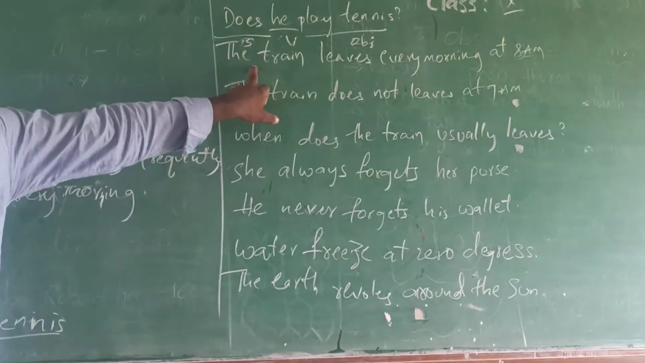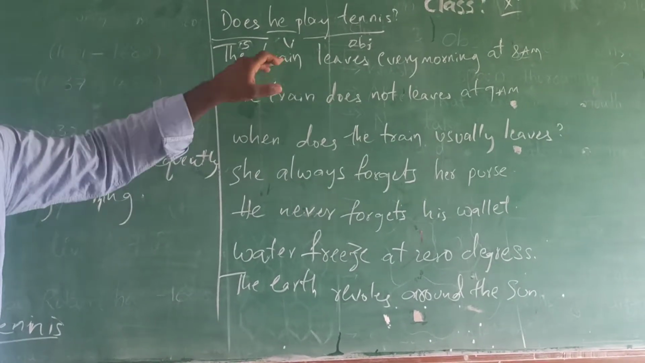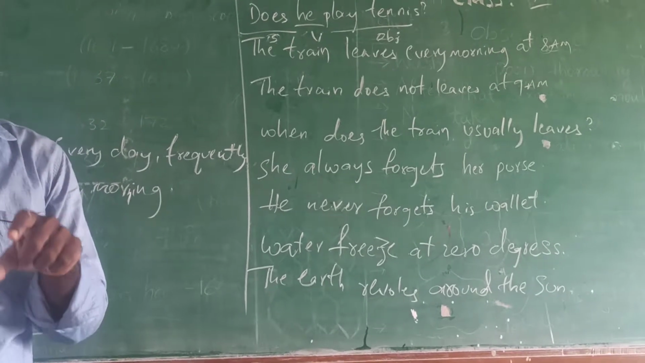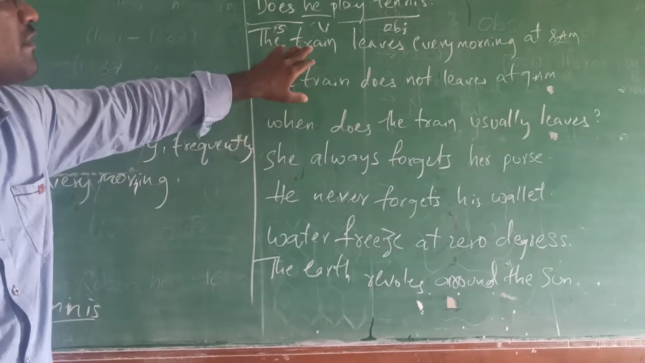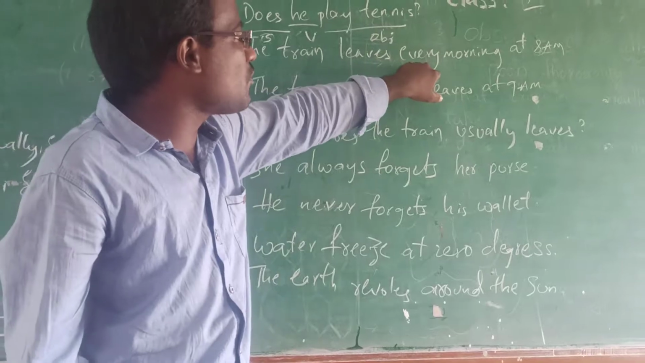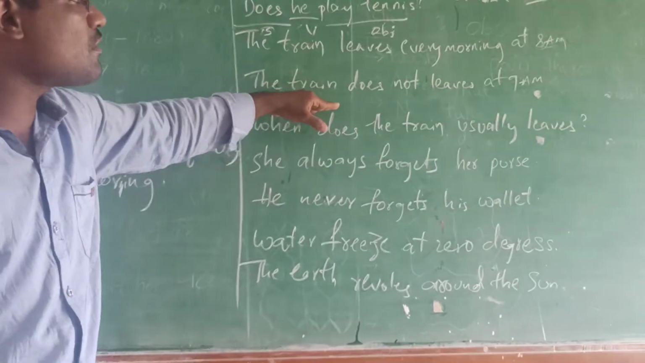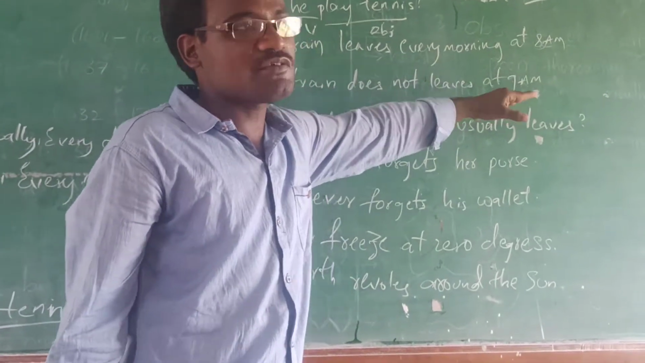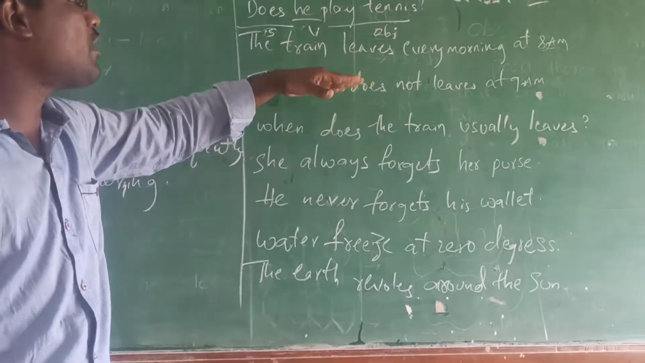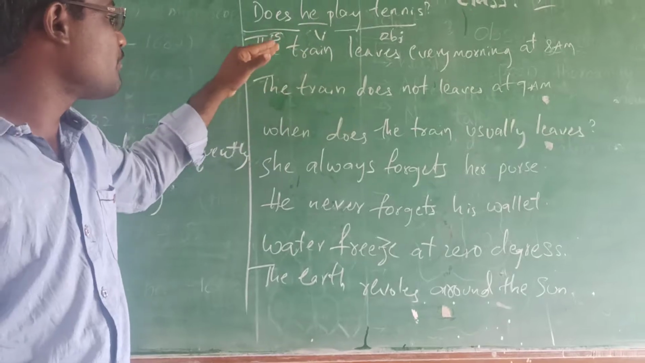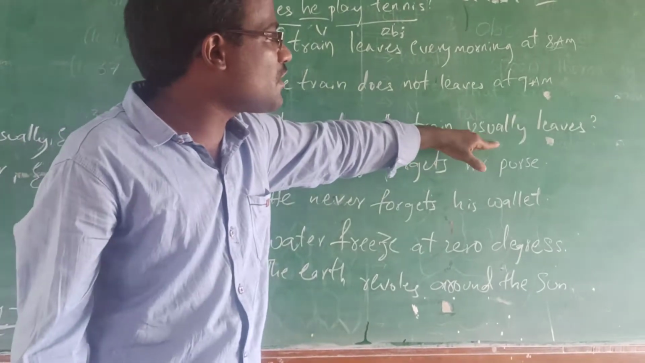For example, if you go to the bus stand or railway station, there are certain timings for every bus and train. So he is saying that the train leaves every morning at 8 a.m. Next, the train does not leave at 9 a.m., because it already left at 8 a.m. So how can it leave at 9 a.m.? So like that.